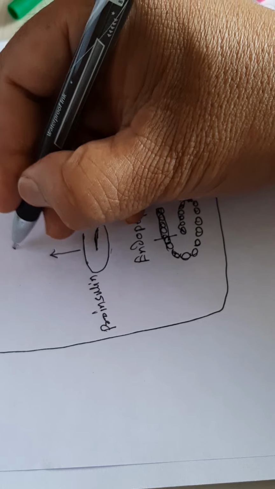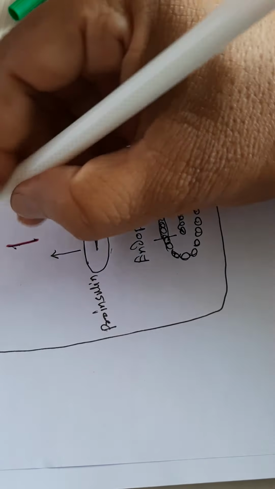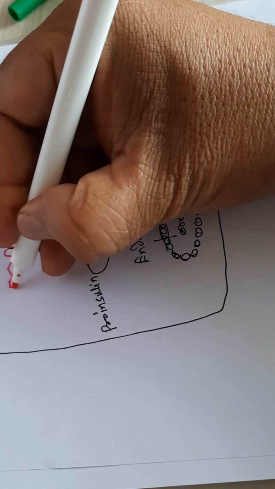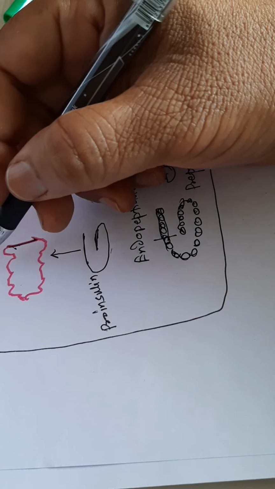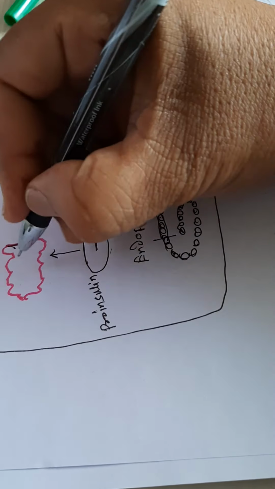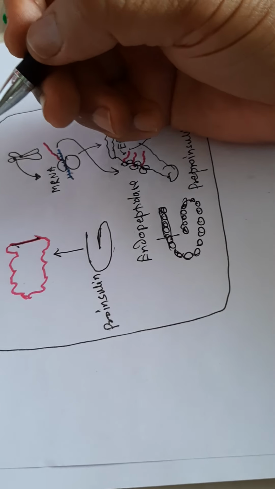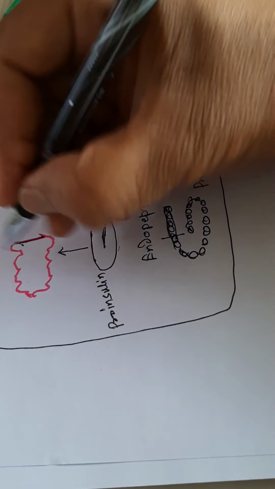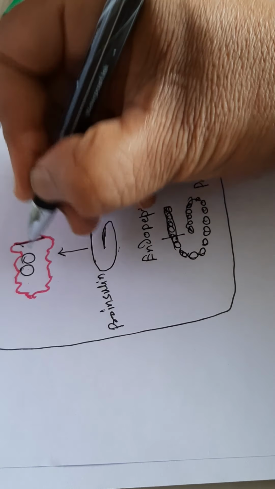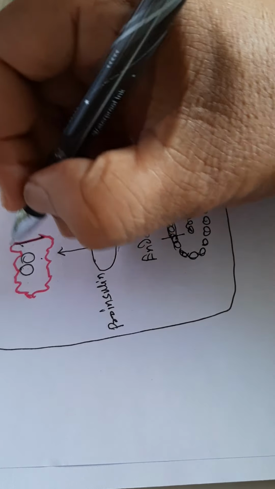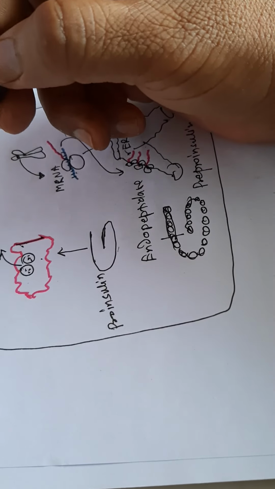In the Golgi apparatus, the proinsulin is carried for further polishing, or further modification, and it is packed in vesicles.